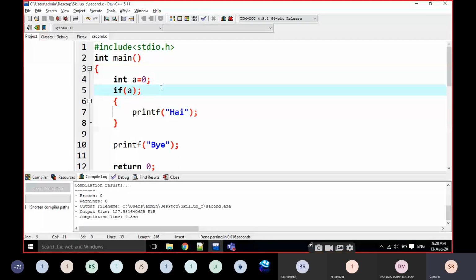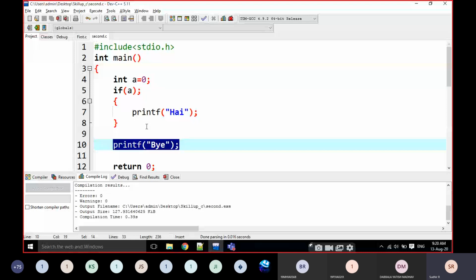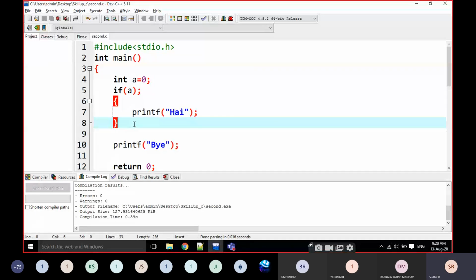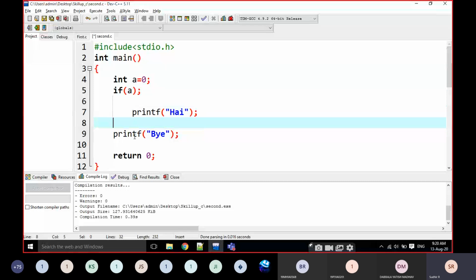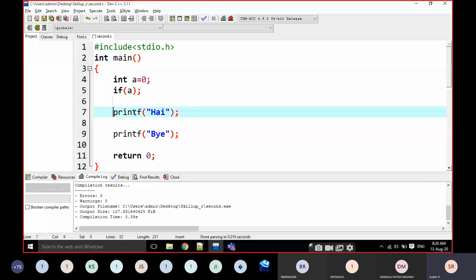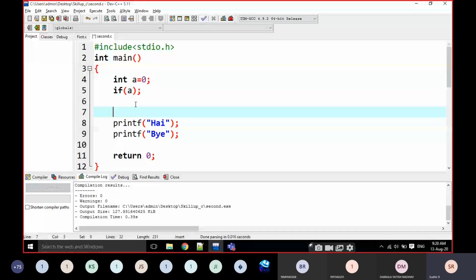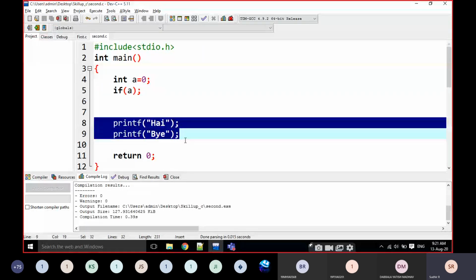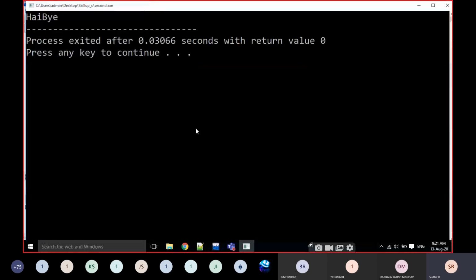There is no relationship. For example, if I execute it, this line is executed normally and this line is executed normally. This is very similar to this. There is 100% no relationship between this if and this hi statement. Normally hi is printed and bye is printed. If I execute it, it is going to be hi and bye.